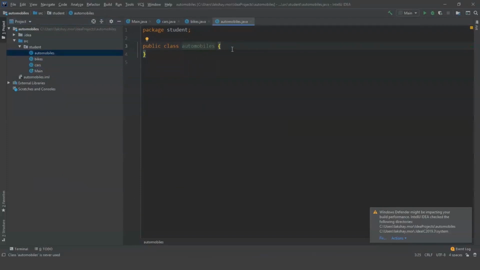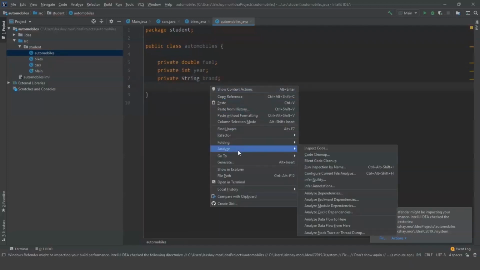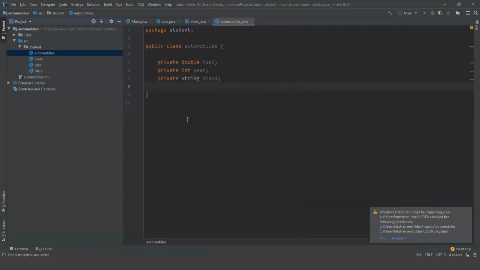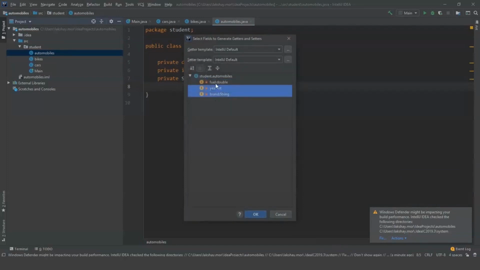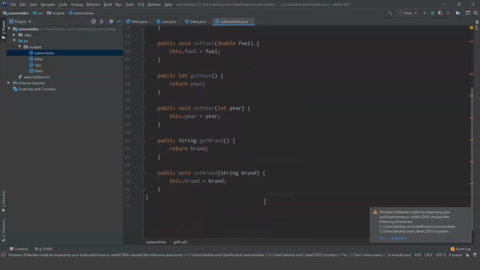I'm gonna connect cars and bikes with automobiles so that we can use that program in main and see what we can do with the classes that we create. In automobiles, I need some variables. I'll take private, double, and let's say fuel. And then same thing, private, double, and then year. And let's take one more, private, string, and brand. Now let's have getters and setters for this. These are used to get the value and set the value for the variables inside the class. There we go. We have the getters and setters for it.